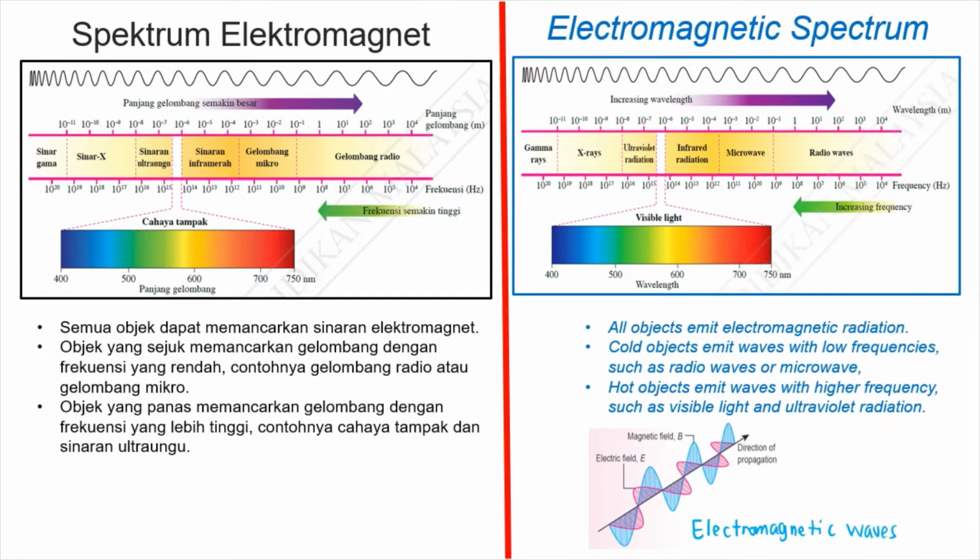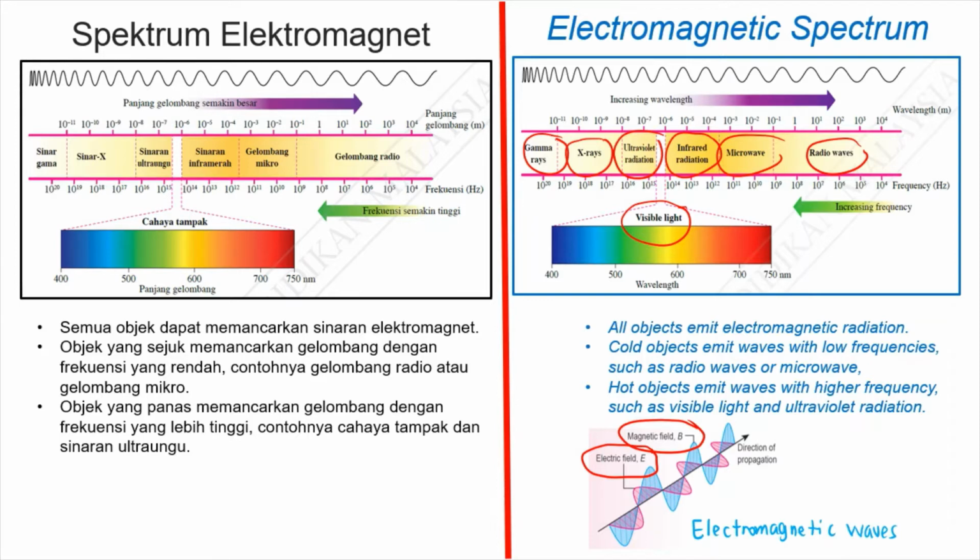In Form 4, we learn about electromagnetic waves. It is made up of an electric field and a magnetic field that oscillate perpendicularly to one another, as shown in this picture. There are 7 types of electromagnetic waves: radio wave, microwave, infrared radiation, visible light, ultraviolet radiation, X-ray, and gamma ray.